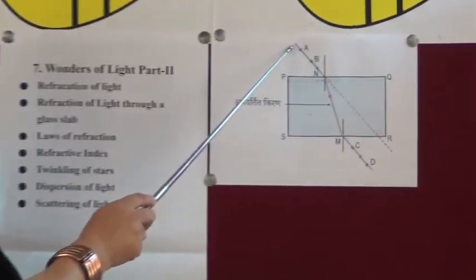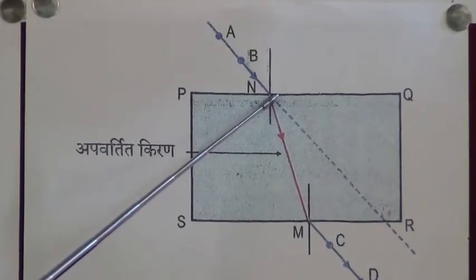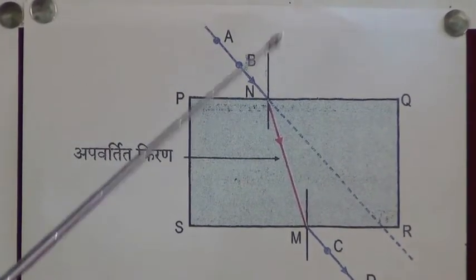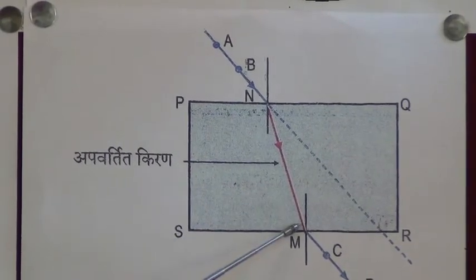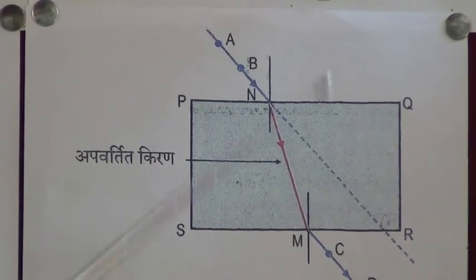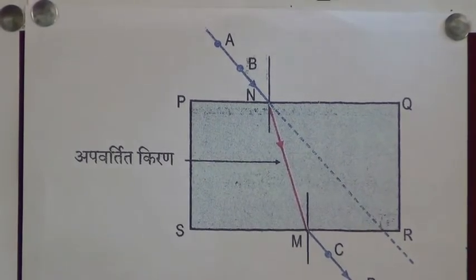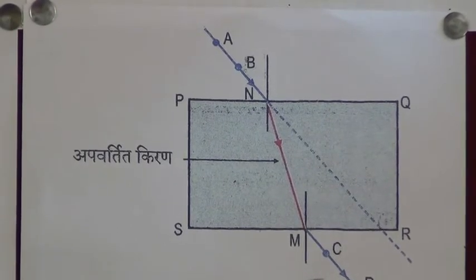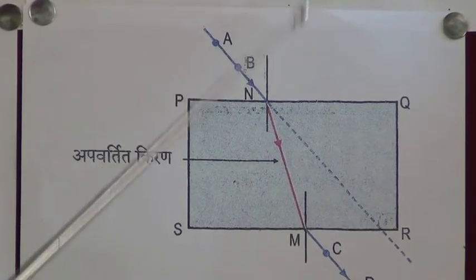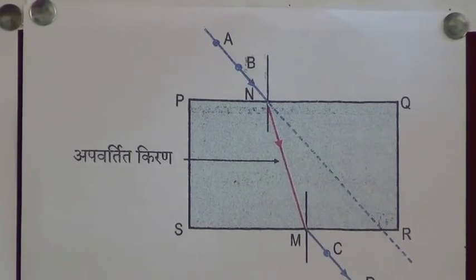Now this ray is coming from air and incident at this point. This point is called as point of incidence. This is a normal and this is a refracted ray. Now again, when this refracted ray passes out from glass to air, here a normal is drawn. So here we get angle of incidence and here we get angle of refraction.